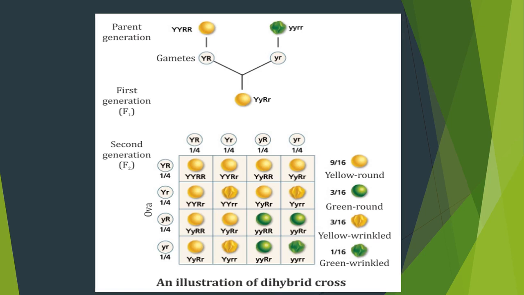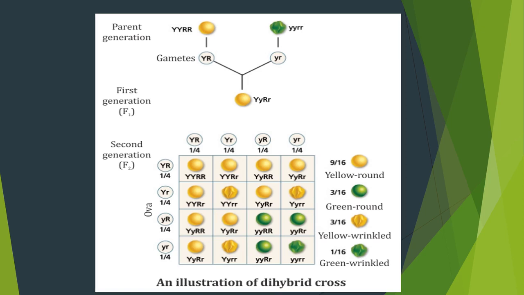Second, how do you need to cross? The top second gamete should be crossed with the left side first gamete. Clear? So the top second gamete is capital Y, small r. It should be crossed with the left column first gamete, capital Y, small r. Capital Y, capital Y, capital R, small r.